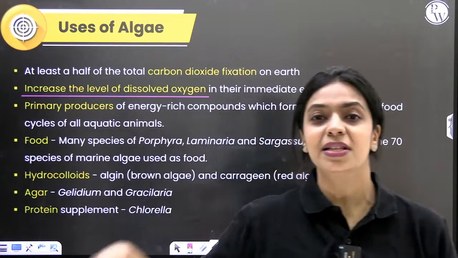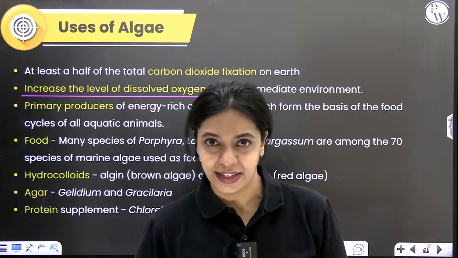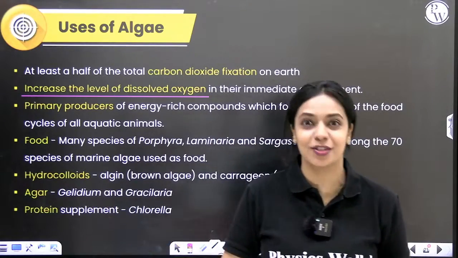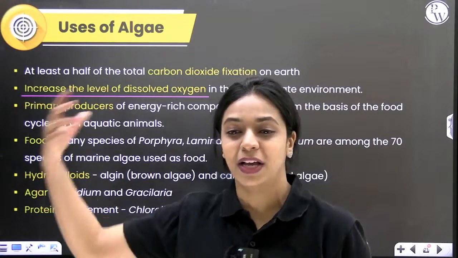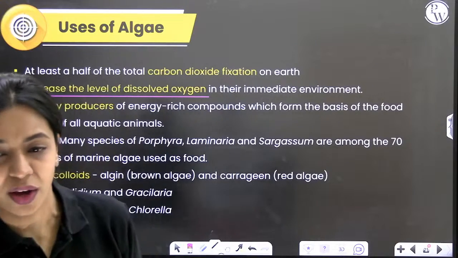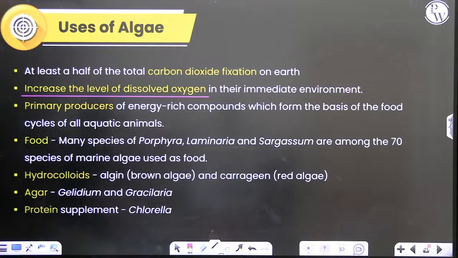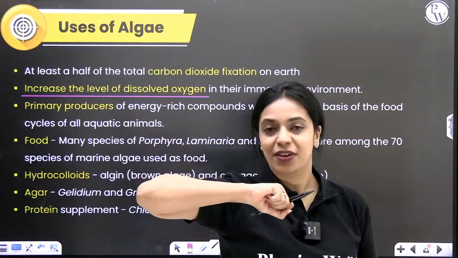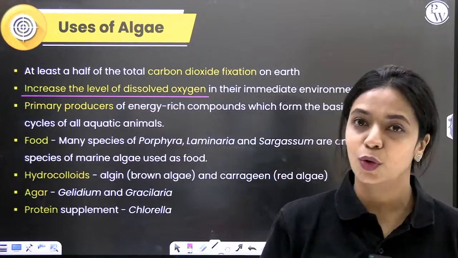There are animals living in that water body. Animals require oxygen for their respiration, so they can pick up this oxygen and use it for their respiratory needs. Second, in photosynthesis, carbon dioxide from the atmosphere is picked up and you convert it into glucose, right?